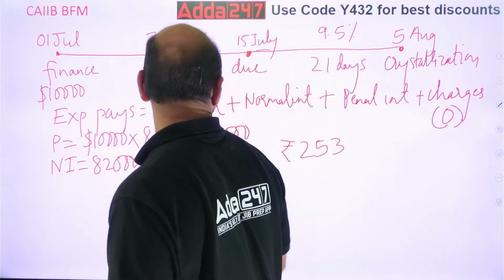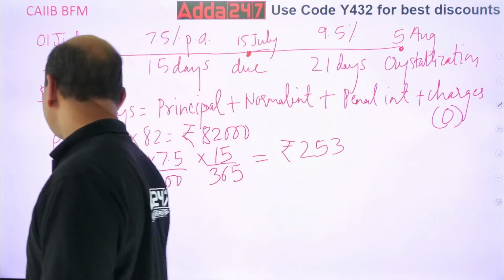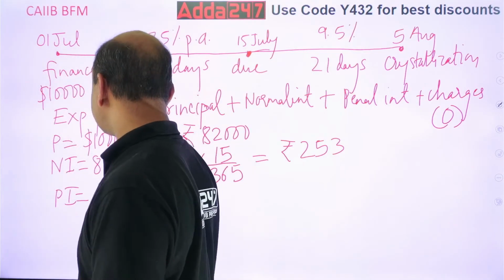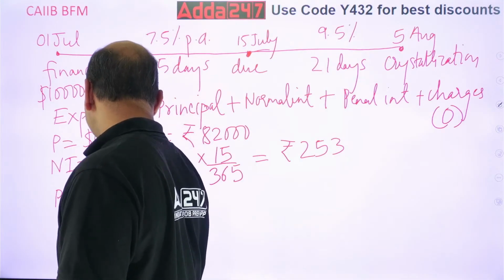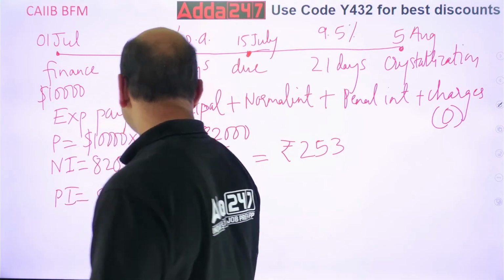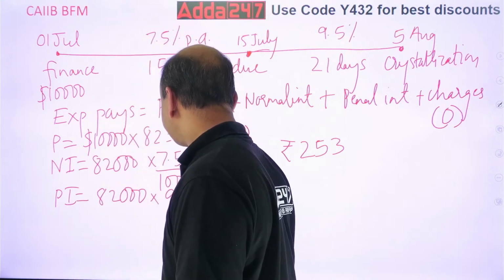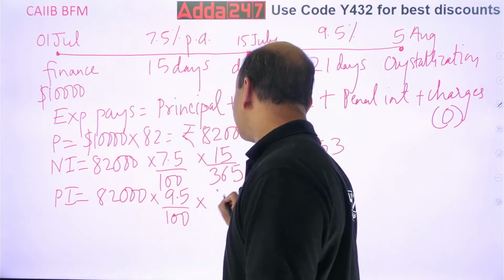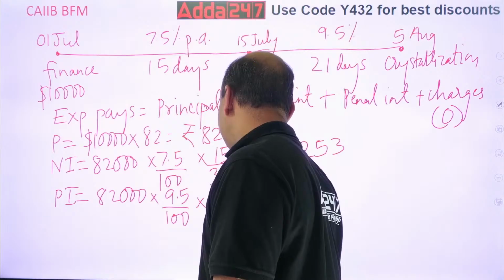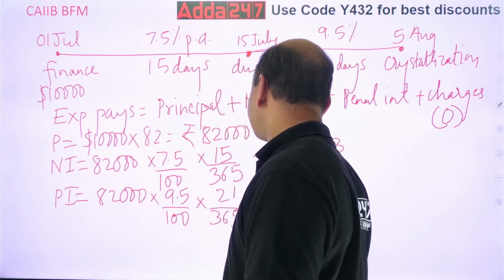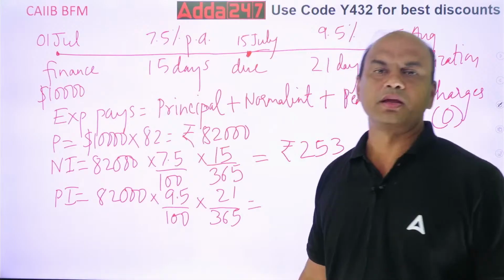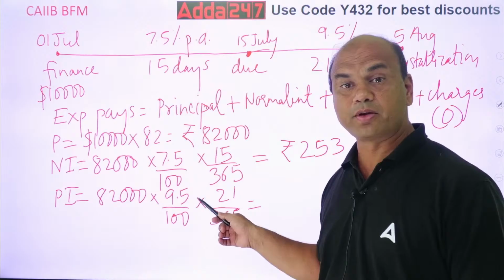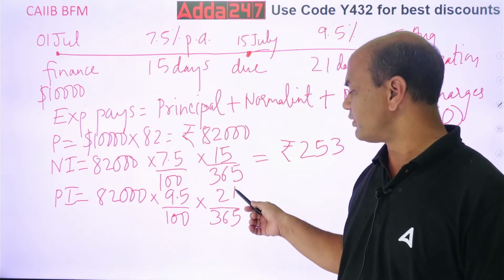Now what about the penal? Penal interest, PI. So that is equal to again the same amount, 82,000 into 9.5 upon 100 into 21 days now, 21 upon 365. Try this. 82,000 into 9.5 upon 100, because 9.5 is the penal interest, into 21 upon 365.